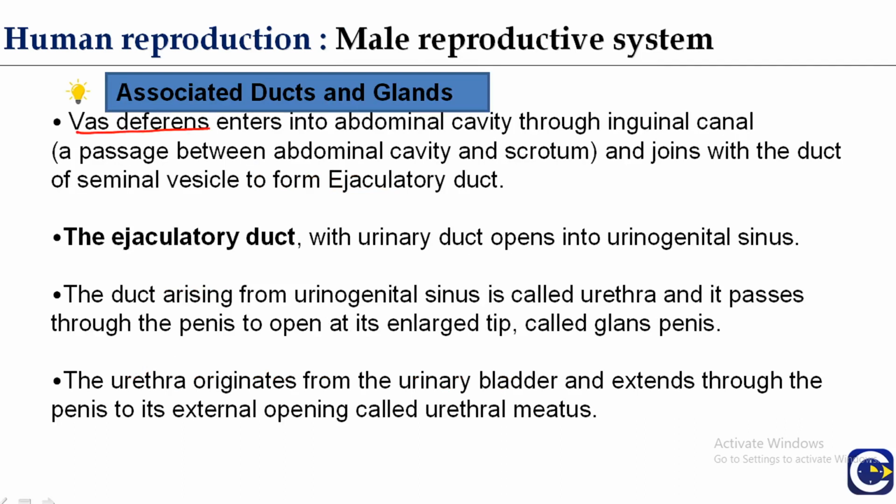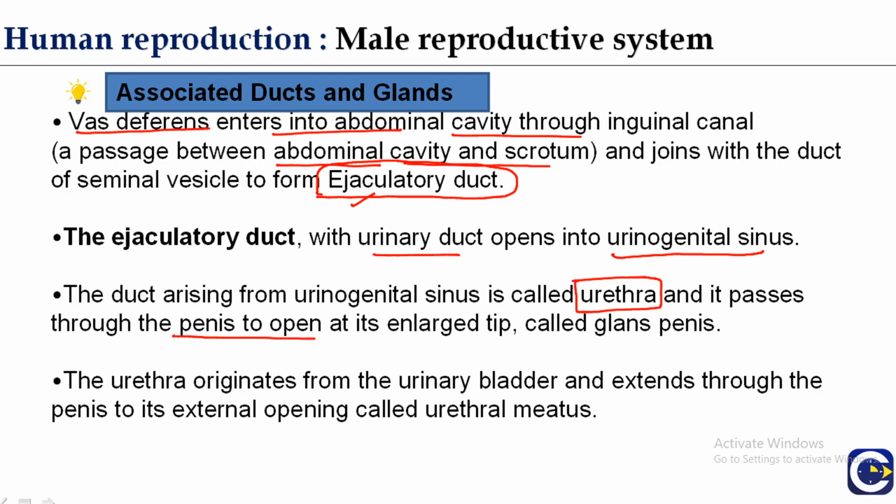Vasa deferens enter into the abdominal cavity through the inguinal canal. The inguinal canal is a passage between the abdominal cavity and the scrotum, and then it joins with the duct of the seminal vesicle to form the ejaculatory duct. So vasa deferens is followed by the ejaculatory duct. The ejaculatory duct with the urinary duct opens into the urinogenital sinus. The duct arising from the urinogenital sinus is called the urethra. It is the urethra which carries the urine as well as the seminal fluid, and it passes through the penis and opens at the tip of the penis, which is known as the glans penis.